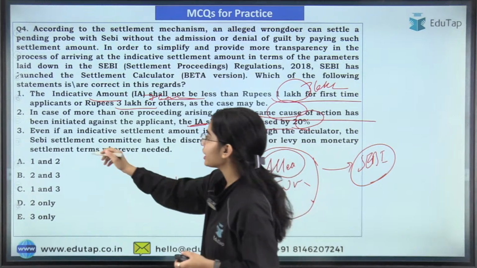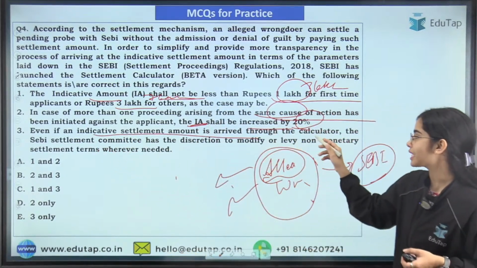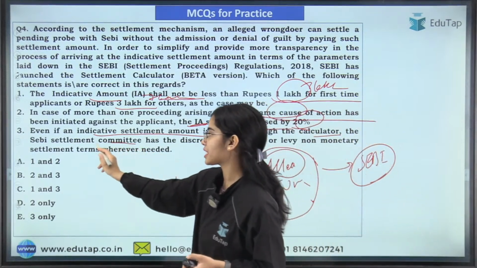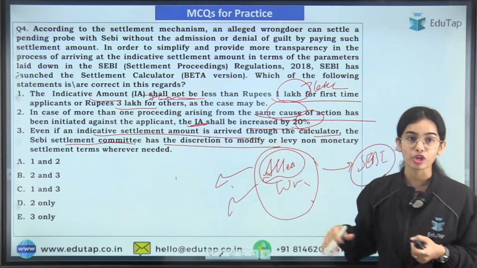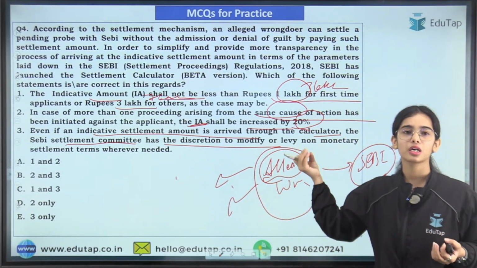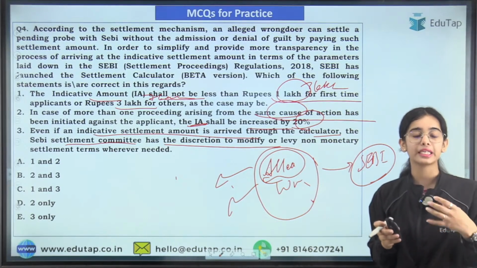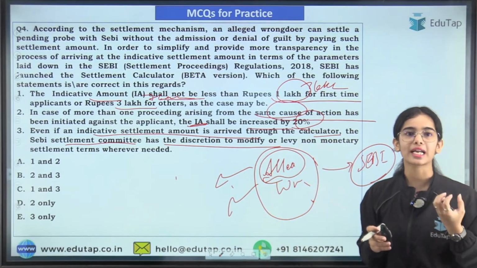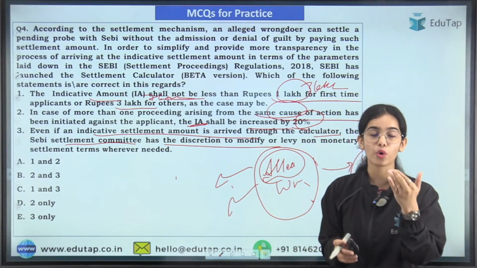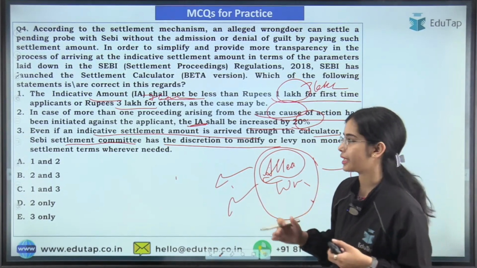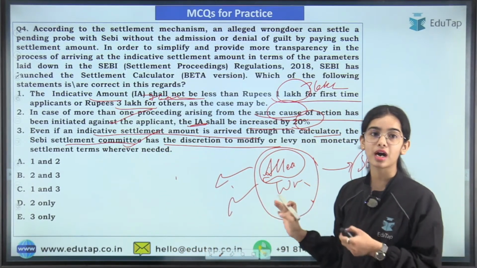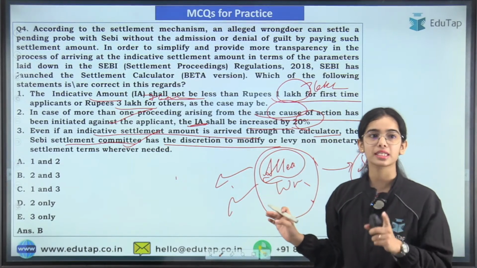Even if an indicative settlement amount is arrived at through the calculator, the SEBI high-powered settlement committee has the discretion to modify the amount or even to take some non-monetary settlement, that is, decreasing the power of the entity. Let's say there is a stockbroker that has done something wrong. Maybe the regulations will be imposed more on that stockbroker. That is the basic idea. So the second and third statements are correct, only the first is incorrect. Here you were asked for the correct statements, so 2 and 3 is the right answer.